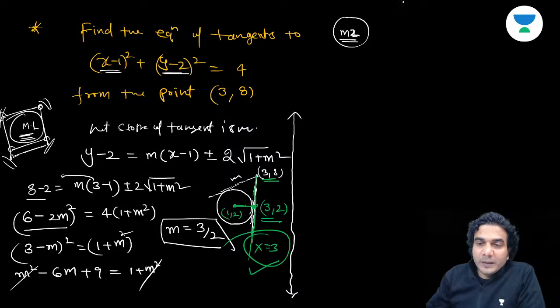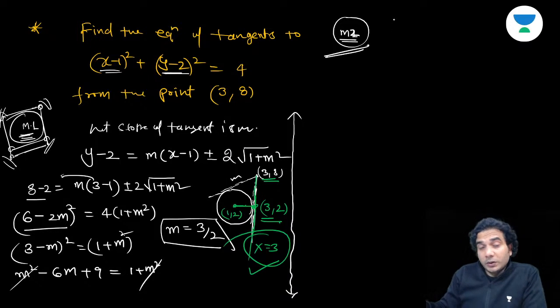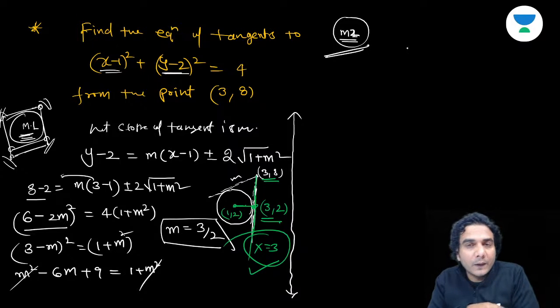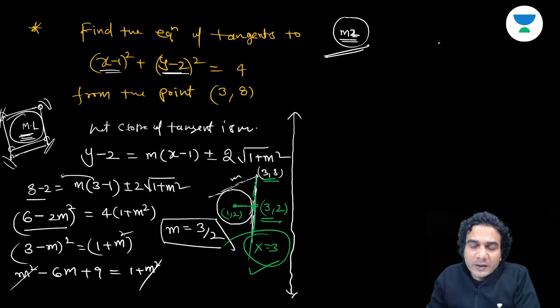Okay, so now method number 2. Method number 2 is a general method which is applicable for any... No, sorry. Method number 2 is only for circles, okay? Method 1 was the general method, which we are going to follow in parabola, ellipse, and hyperbola also. Now, method number 2 is especially for circles.